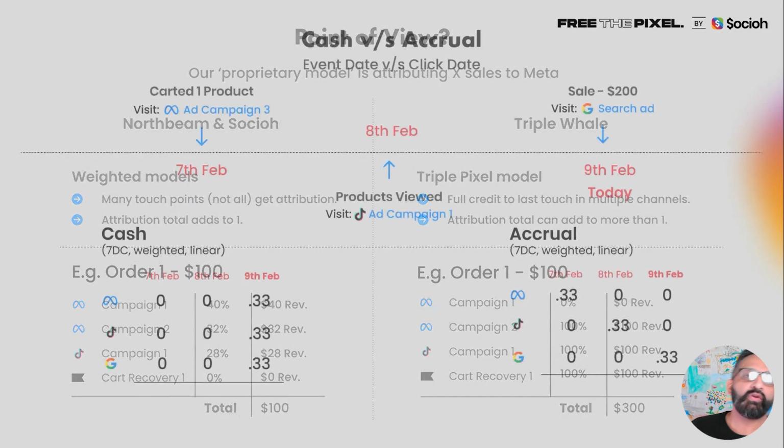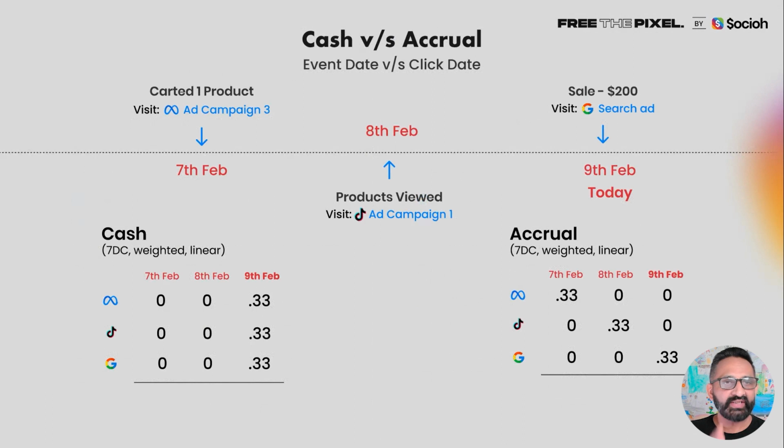Now let's talk about cash versus accrual. So let's take this simple example here. A customer came on the 7th of Feb from Meta, 8th from TikTok, and finally on the 9th, they purchased for $200 via Google Ads. Now, what happens is your ROAS for that sale would be reported on the 9th, and on a 7-day click, let's say it's a weighted linear model, everybody gets equal weightage. So in this example, Meta got 1/3 of the credit, TikTok got 1/3, and Google got 1/3.